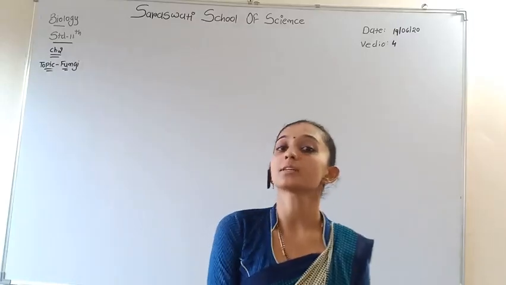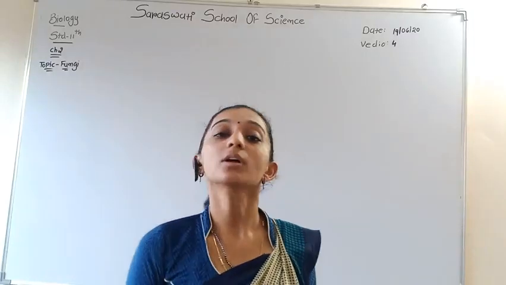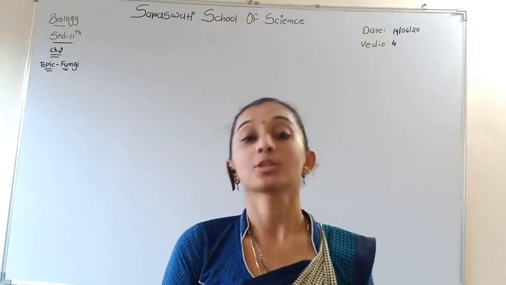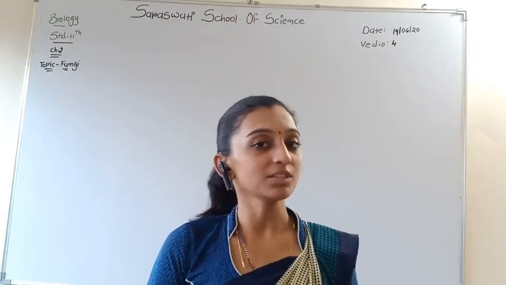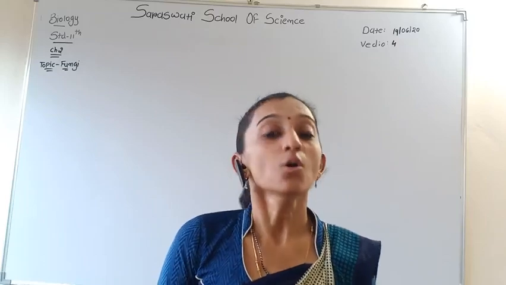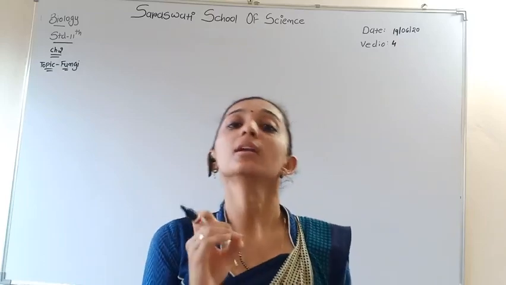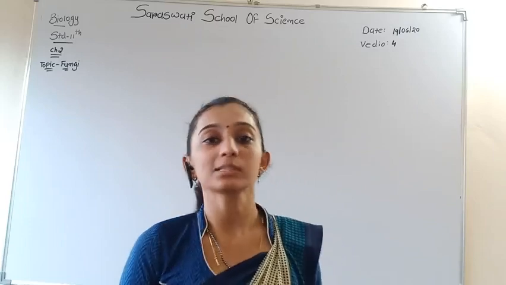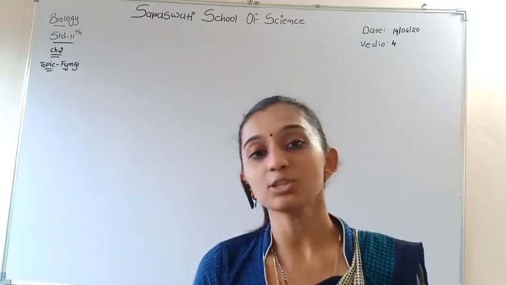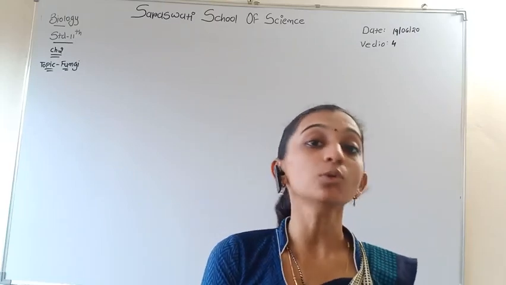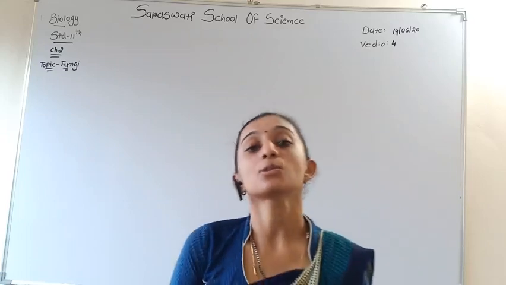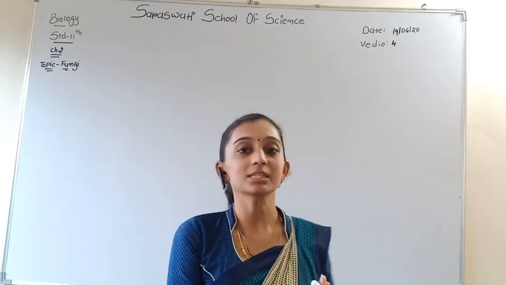In the previous video we discussed the second chapter, classification. We discussed two kingdom classification, three kingdom classification, four kingdom classification, and lastly the five kingdom classification given by R.H. Whittaker, which is very useful nowadays. So the classification topic is completed.